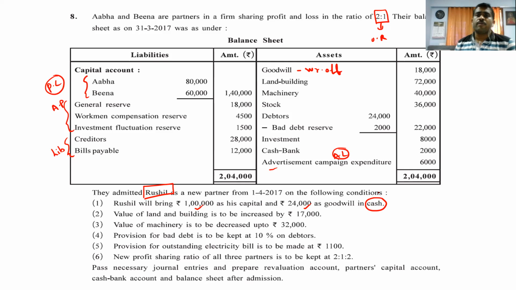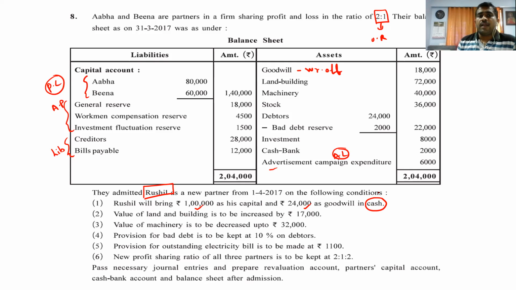Hope you are remembering, we are in the exercise question. When the goodwill is brought in cash, what do you have to do? We have to go for two journal entries. So what are the two journal entries? Cash account debited to premium for goodwill, and premium for goodwill account debited to sacrificing partners.